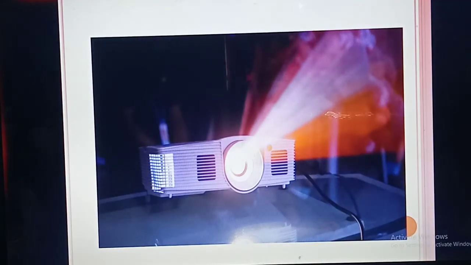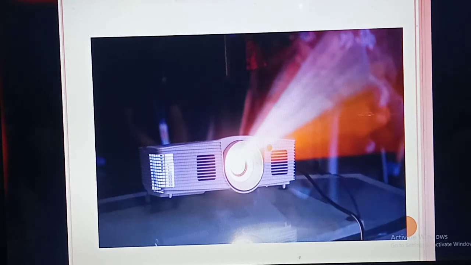Okay, so this is the image of a projector. See, at the front part of the projector a light is coming outside. Have you seen it? Using that flashlight only, whatever is taken as the input from the computer will be flashed on the screen on the opposite side, maybe a board or a wall or anything. Using the big screen, it will flash. Understood? So two output devices you have studied today. What are they? Speaker as well as projector.